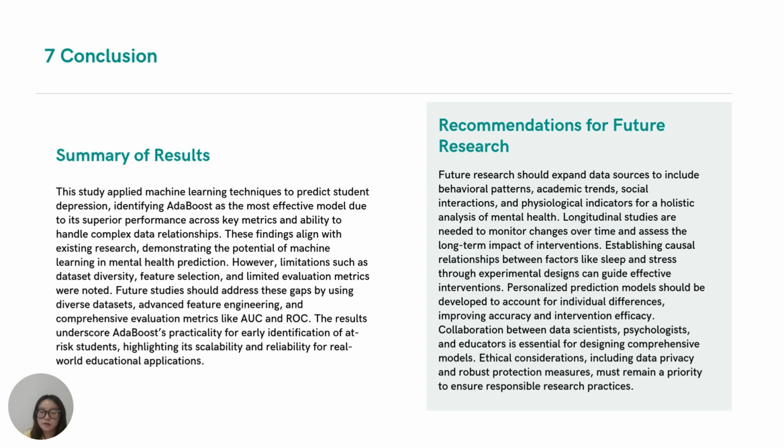For example, finding the relationships between family history and sleep through experiments can get better solutions for students. Another area for research is creating personalized prediction models. These models can consider individual differences to provide more accurate predictions and interventions. Cooperation among researchers and educators will also be key to building stronger systems.